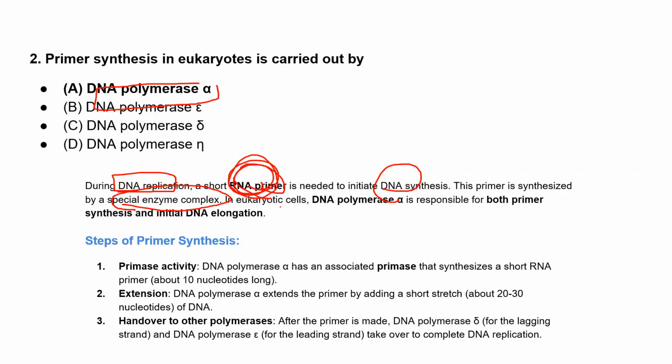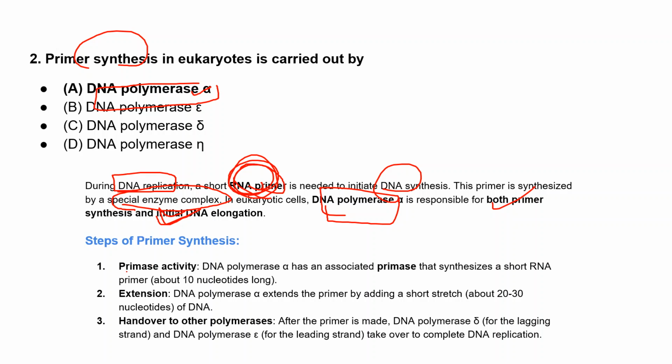In eukaryotic cells, this is DNA polymerase alpha, which is responsible for both primer synthesis as well as initial DNA elongation.